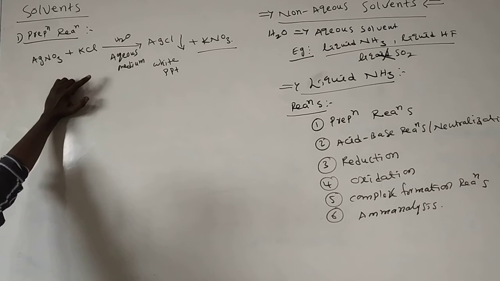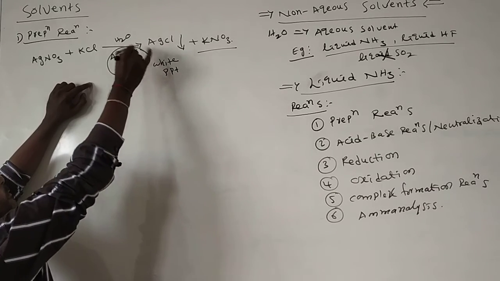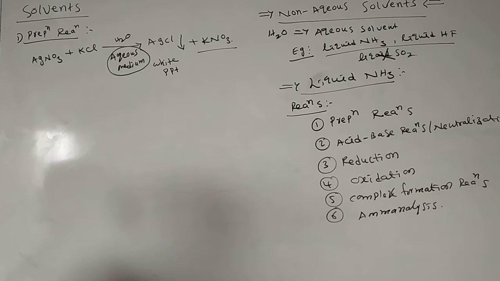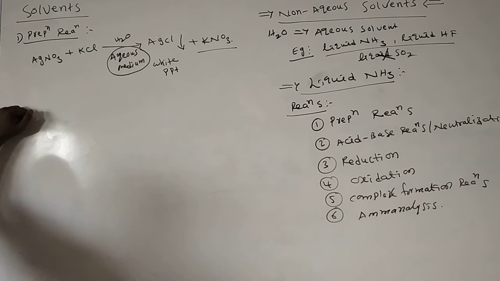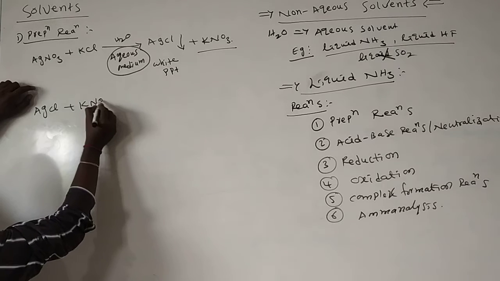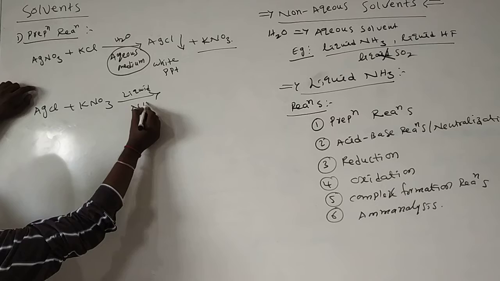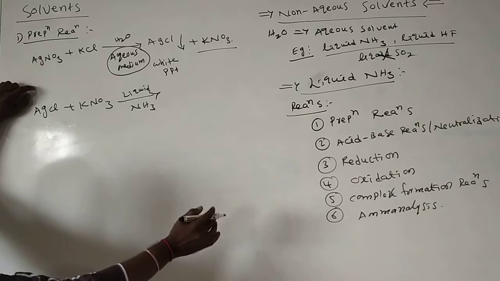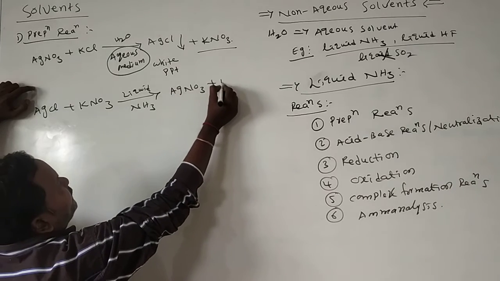Over here, this forward reaction is observed in aqueous medium. But the backward reaction of the same reaction is observed under liquid ammonia medium. What is the backward reaction? AgCl plus KNO3 in the presence of liquid ammonia forms AgNO3 plus KCl.